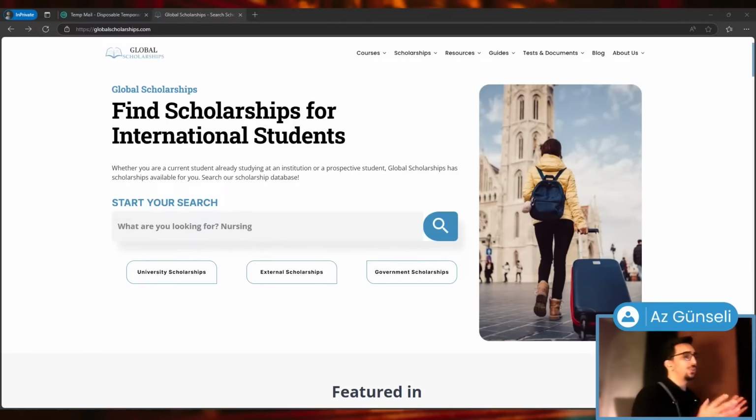Now, as always, you can just start by Googling the name of the university. You can read about it online, or you can go to globalscholarships.com, which is a completely free website with a huge amount of information about universities, about scholarships, etc. We have a search tool. You can use that to find scholarships. We talk about that all the time.